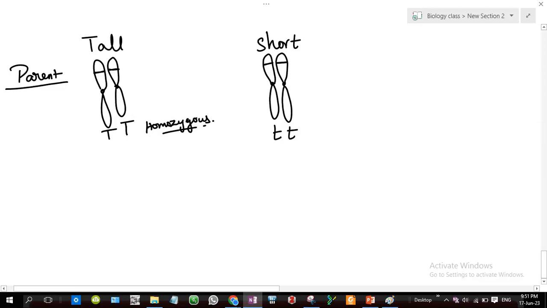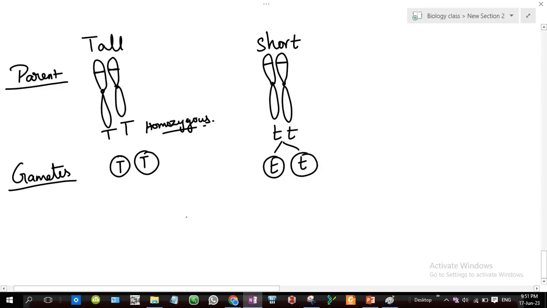Right. Now, the gametes. Gametes are nothing but what each parent produces. One parent produces only capital T gametes, and the other produces only small t gametes.